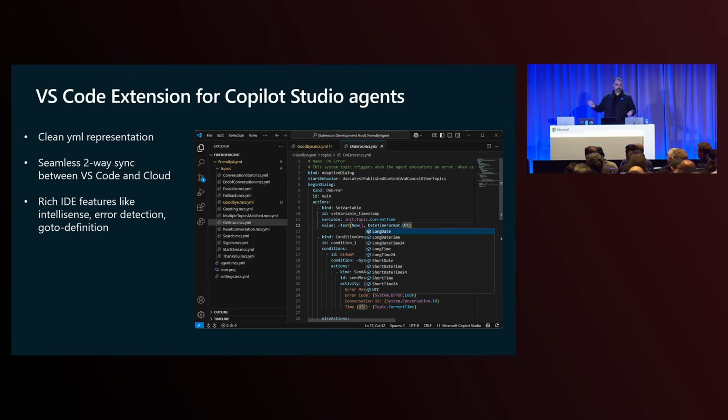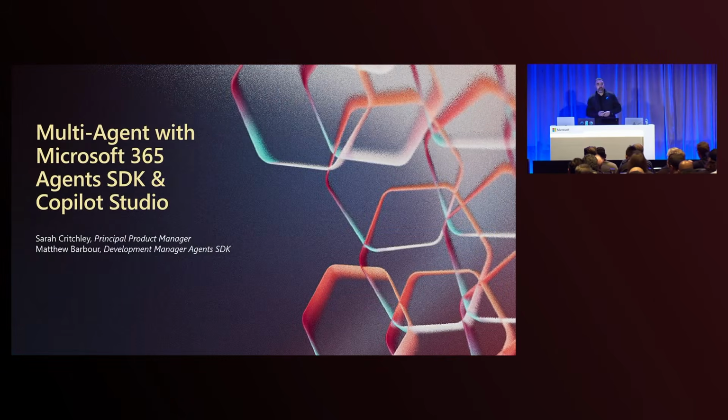So just to recap, we've got a VS Code extension. It's in preview. It's live. Go try it out. It's the same YAML code behind that you're already familiar with in Designer, but now with the full power of all the goodness you'd expect in VS Code. IntelliSense, error squiggles, go to definition, other IDE features, code corrections. So rich IDE features that are fully aware of Copilot Studio and those features. So with that, let me hand it over to our Sarah and Matt, who are going to come and talk to you more about SDK.